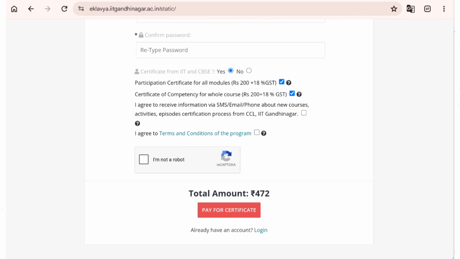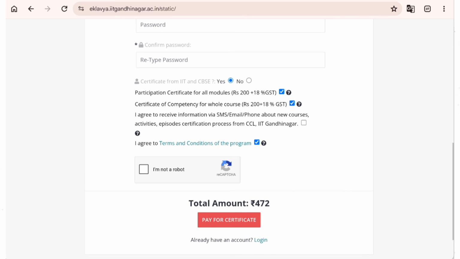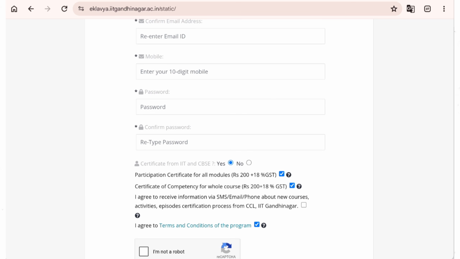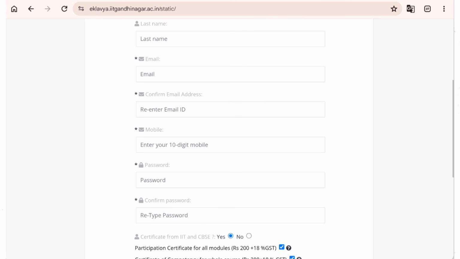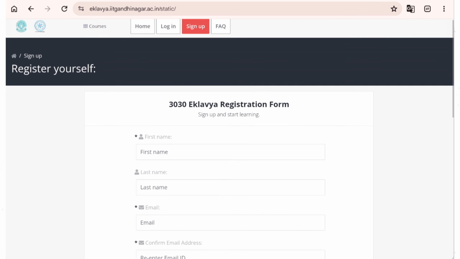If I need both certificates, it will be 472. And you can also agree to receive information SMS from IIT Gandhinagar. Then check this box also, otherwise don't. And in this box you need to check that I agree to all the terms and conditions for this program. After filling in all this, your registration is done. Then you just need to watch the videos, complete all your homework and try to score more than 50% in evaluation. Then only you are going to get all these certificates.